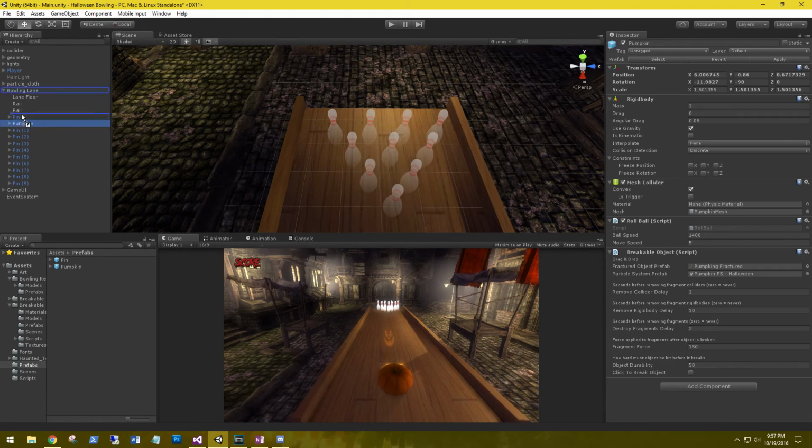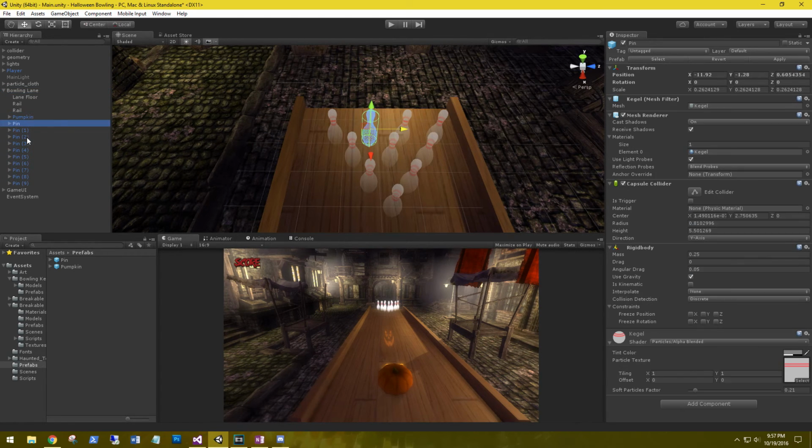Let's move the pumpkin out of this bunch. Let's rename all these to pin. It's arbitrary really, but